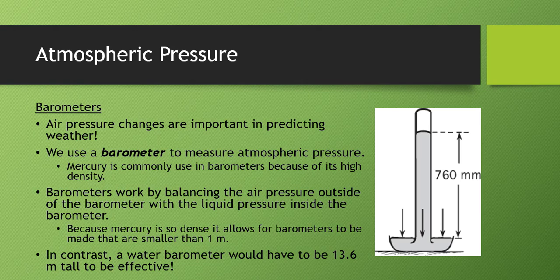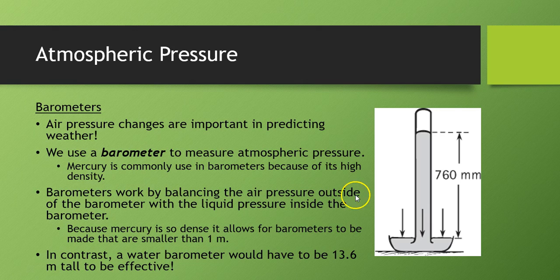Mercury is generally used in barometers because it has such a high density that you can make a really small barometer, one that's just about 76 centimeters tall, so about half a meter. Barometers work by balancing the air pressure inside the barometer with the air pressure outside.